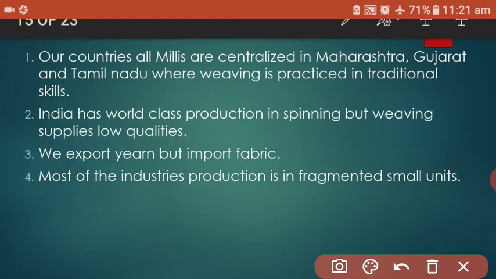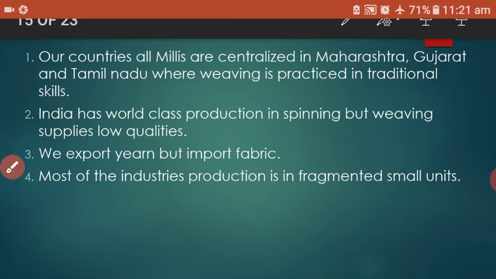Next, most of the industries produce in fragmented small units. In our country, the maximum industry is divided into small fragmented units. They cannot produce cloth in huge quantities. That's why they depend on importing fabric from other countries such as USA, Brazil, Russia, France, etc.